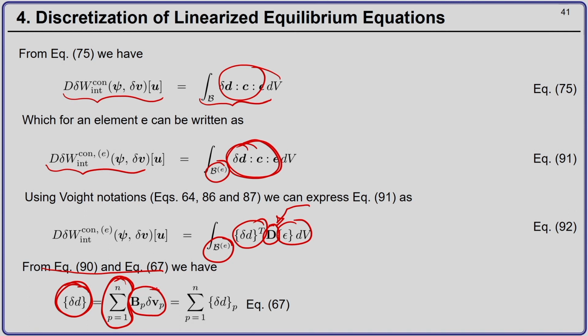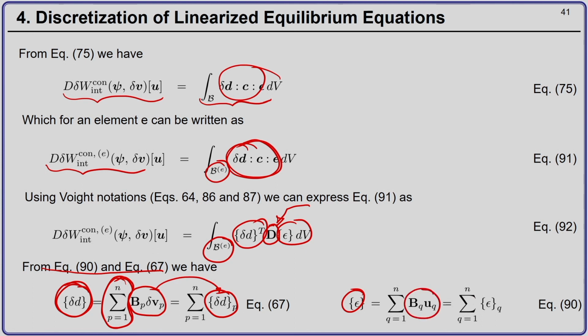And this BP del Vp I can write as the vector of virtual rate of deformation tensor corresponding to node P. And similarly, the strain I can write, from equation 90, as BQ UQ, summed over all the nodes of the element, and this BQ UQ I can write as vector epsilon corresponding to node Q.